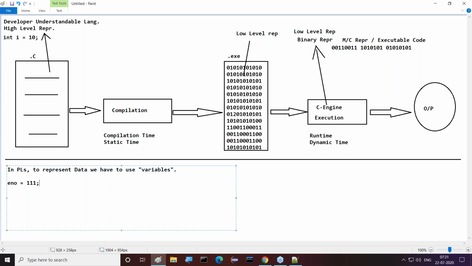In general, in programming languages, if you want to declare any variable, first we have to specify that variable type. Understand my point clearly now? If you want to put any data in a variable, first we have to define which type of data we are putting. So to specify which type of data we are putting, we require data types.